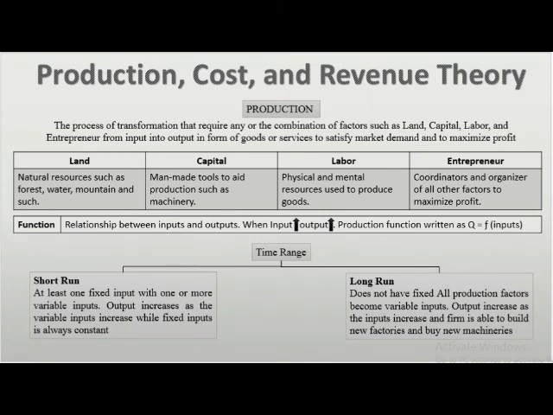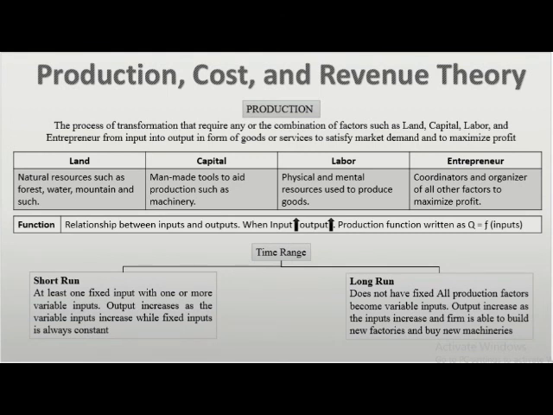What is production? Production is the process of transformation that requires any or a combination of factors such as land, capital, labor and entrepreneur, from input into output in the form of goods or services to satisfy market demand and to maximize profit. Down here shows how input can be further categorized into fixed input and variable inputs, which are used in short run production.